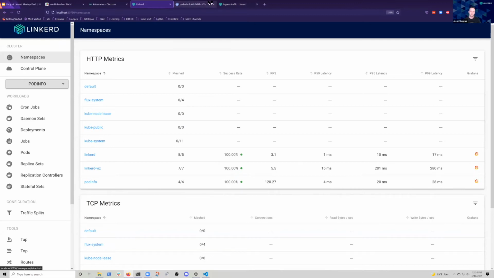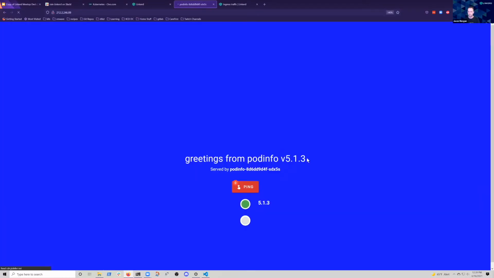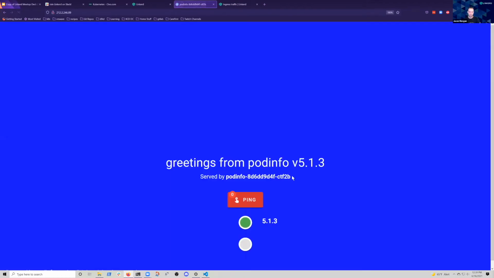And right now I have an application. It's podinfo, and it's running. I'm forwarding traffic to it. I'm just hitting it over HTTP, but I'm going through the Traefik ingress to hit this podinfo application. Let me zoom in a little bit because we've got some important info here. We've got two things that we're going to control: the background color, because we're going to do a blue-green deployment, and what pod we're currently serving off of.